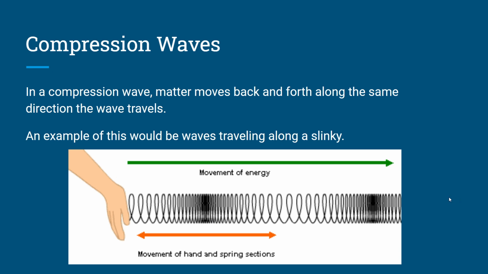So a good example of this is waves traveling along a slinky, right? And the energy is going to go in the same direction as the matter. So energy goes to the right, matter goes to the right. Eventually that matter is going to spring back to the left, but the energy is still going to have traveled down the slinky.